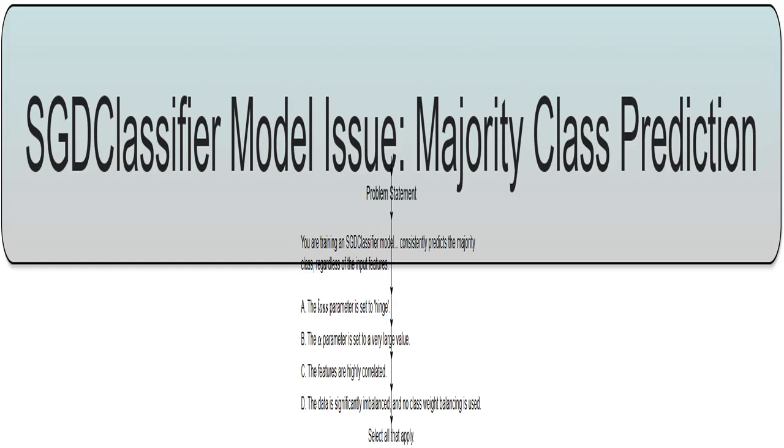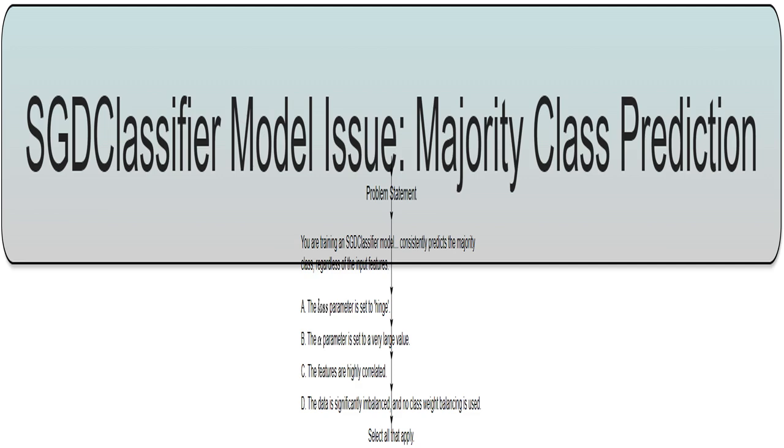I'm looking at a problem where my SGDClassifier model, which I use for classifying data into two groups, keeps predicting the same group, the majority class, no matter what the input data is. This isn't good. It means the model isn't learning anything useful from my data.